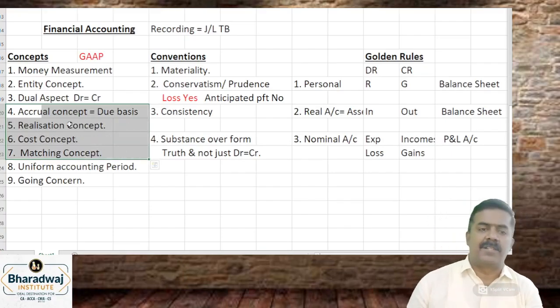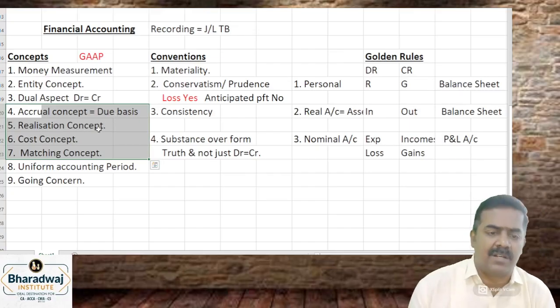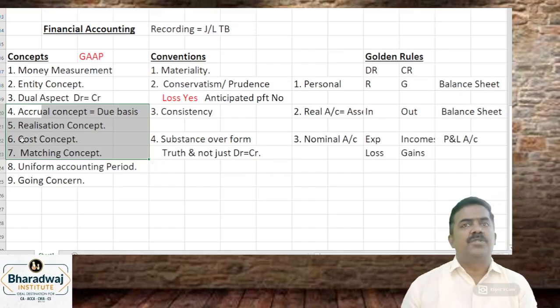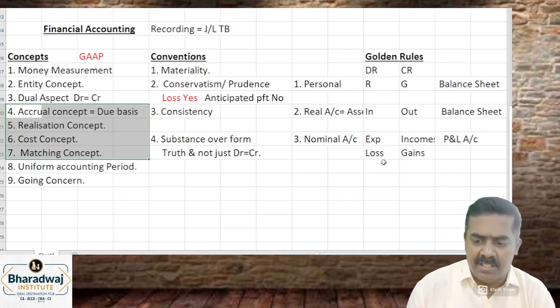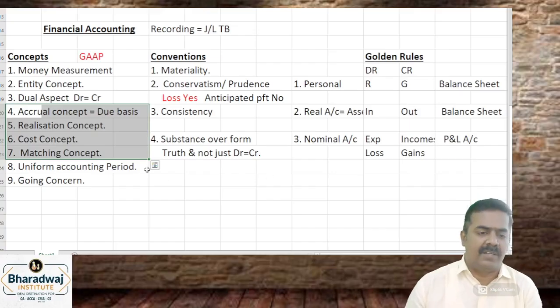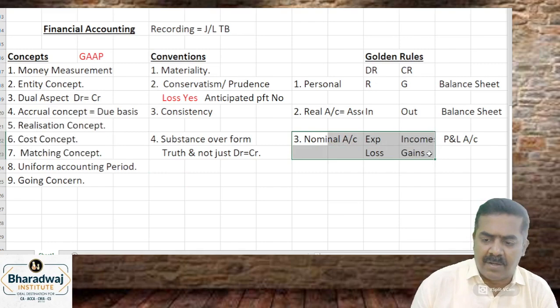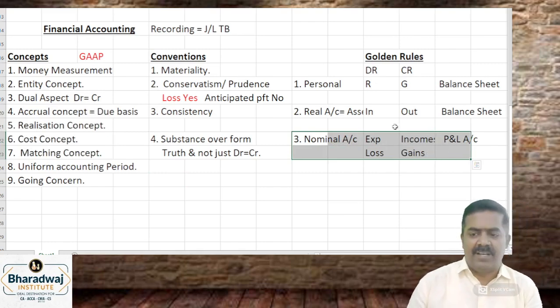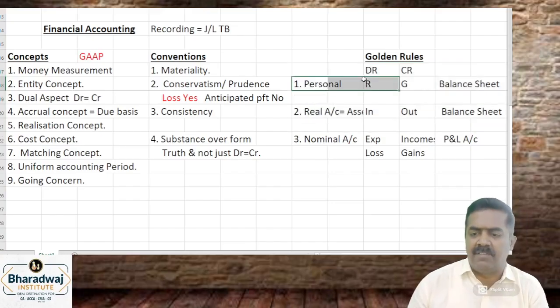For recording nominal accounts, these 4 points you have to remember. Record expenses and incomes on what basis? Accrual basis. Record profit and losses on realization basis. Ensure to record the transactions at what price? Cost price. Match the income with expenses for a particular period. So these are related to which one? P&L account.